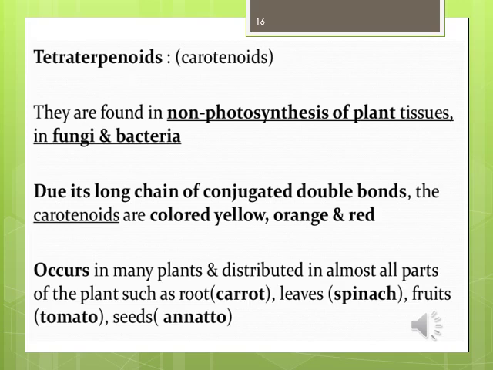Tetraterpenoids are also known as carotenoids. They are found in non-photosynthetic plant tissue, in fungi and bacteria. Due to their long chain of conjugated double bonds, the carotenoids are colored yellow, orange and red. They occur in many plants and are distributed in almost all parts of the plant, such as roots in carrot, leaves in spinach, fruits in tomato, and seeds.